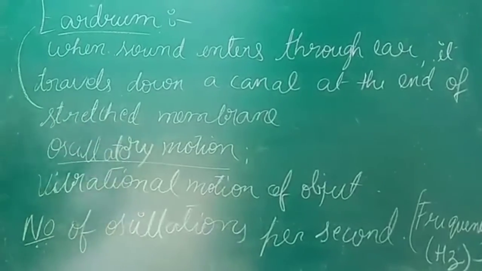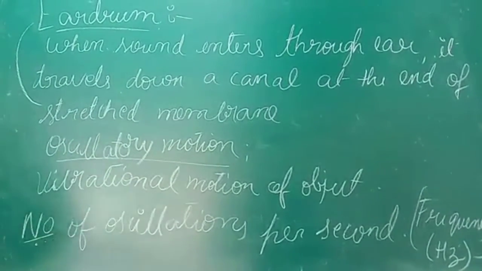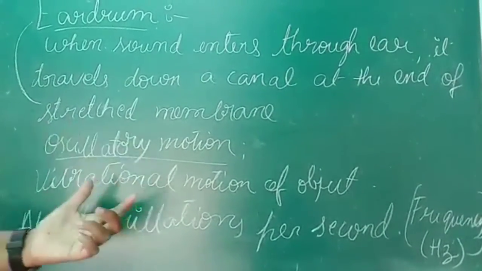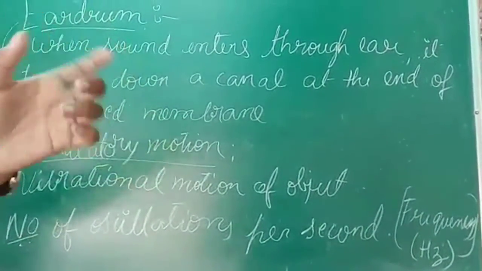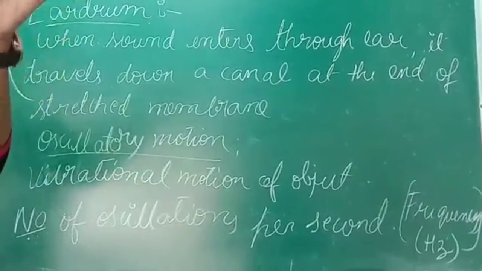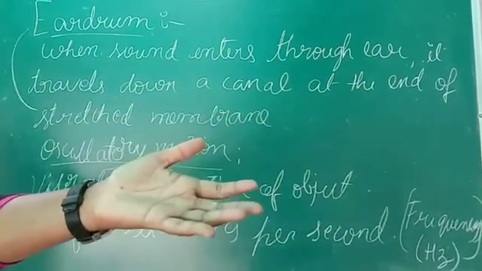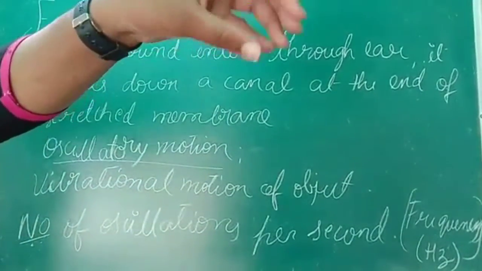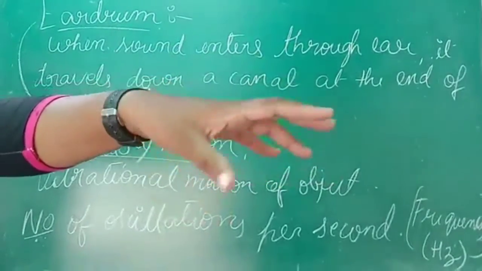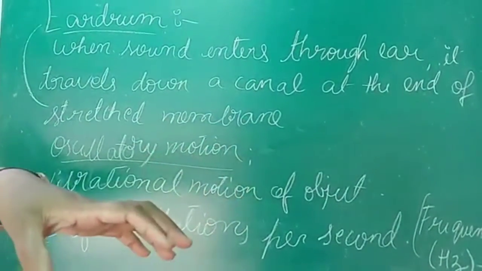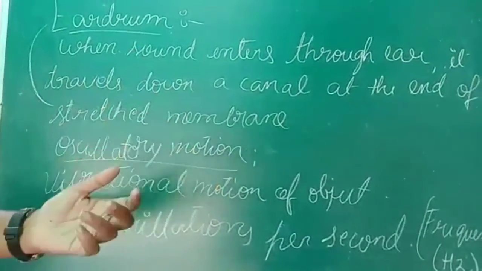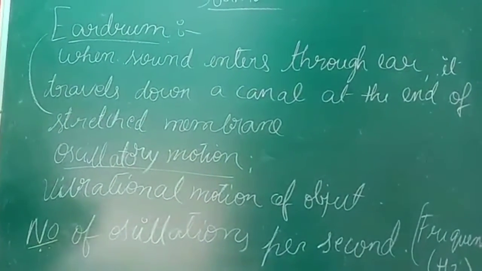Next is, what is oscillatory motion? Oscillatory motion means vibrational motion of an object, whichever object is going to vibrate. Have you seen that if your mobile is in vibration mode and you keep it on your table, it vibrates, and along with the vibration it shows some movement, right? That particular movement is called oscillatory motion.